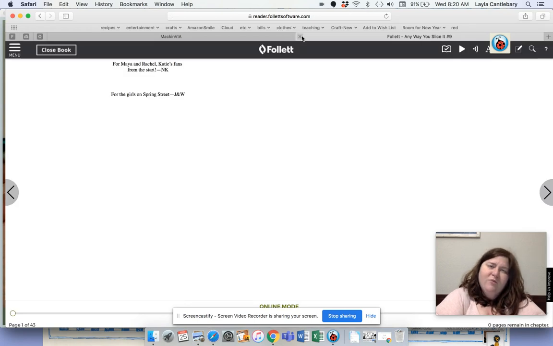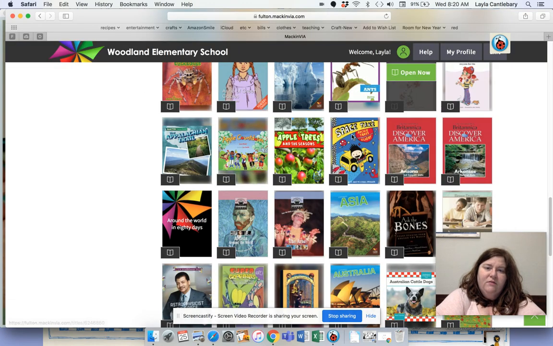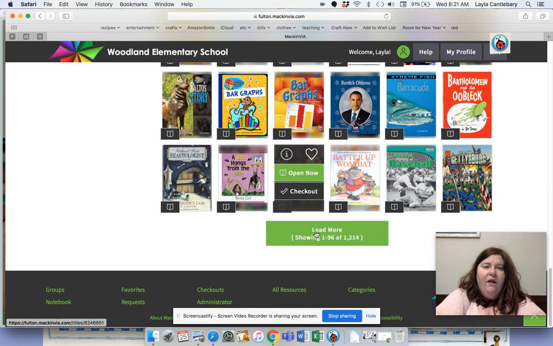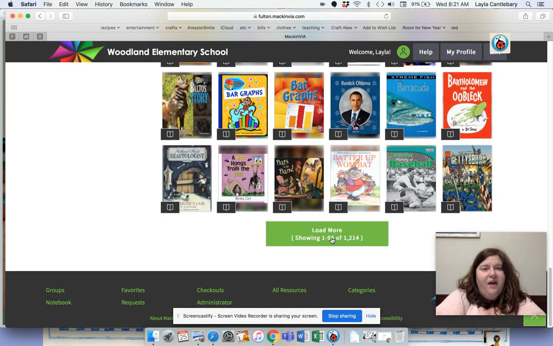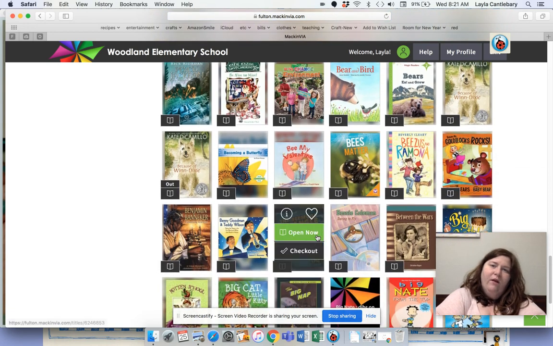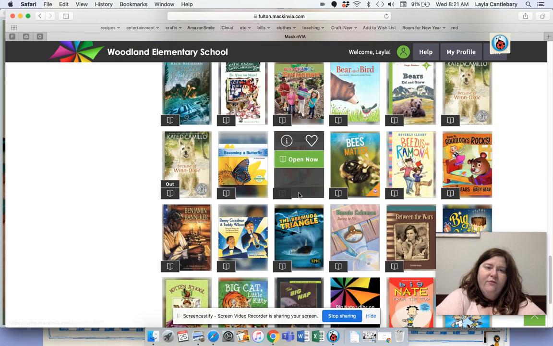Now you should probably choose a lot shorter book, but I did want to show you that. And then at the end, I'd say close book so somebody else can use it. They even have A Series of Unfortunate Events. It says there are 1,214 books on here. So you should be able to find a fiction book if you don't have one at your house that you can use. All right? And you can look at different ones and find one that works for you.